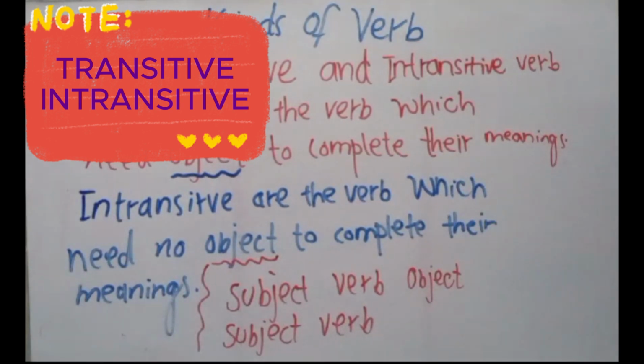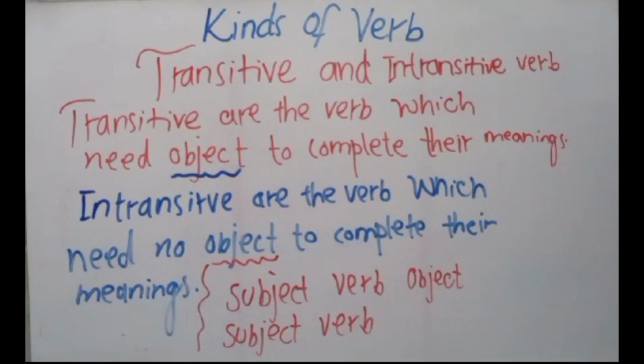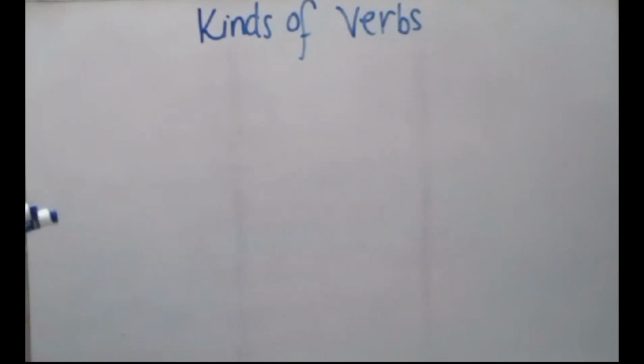I hope you understand the definitions of transitive and intransitive verbs. Now I am going to tell you about examples of transitive and intransitive verbs, how we use them in sentences. So far, you need to take a screenshot or just note down the definitions of transitive and intransitive verbs. Now here I am going to write examples.